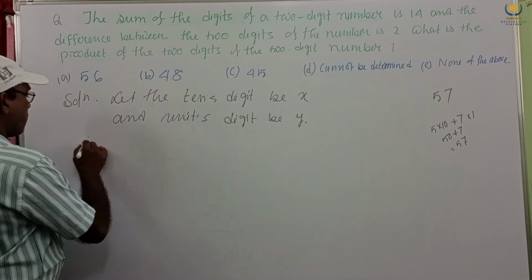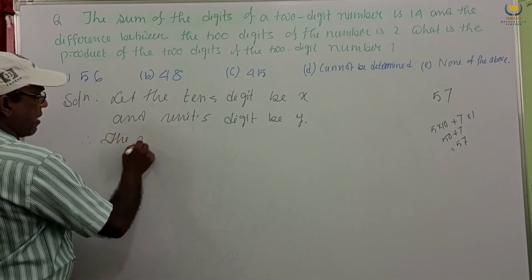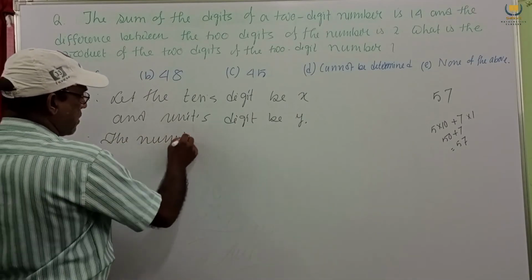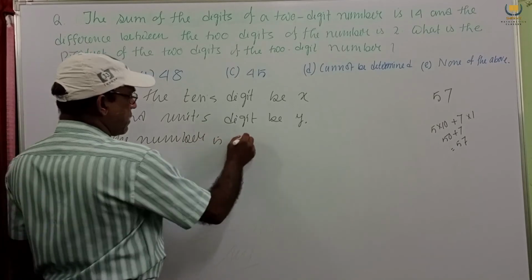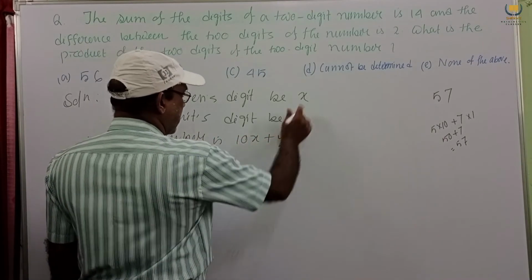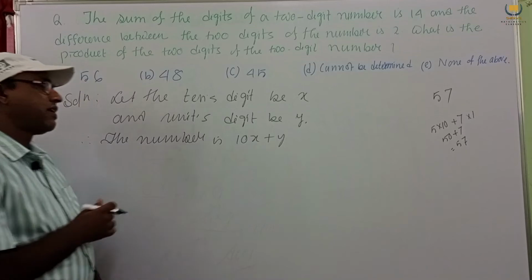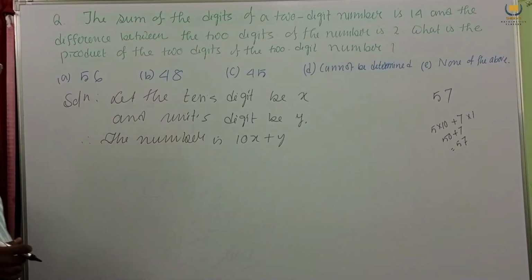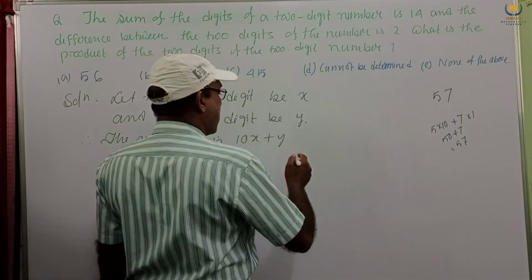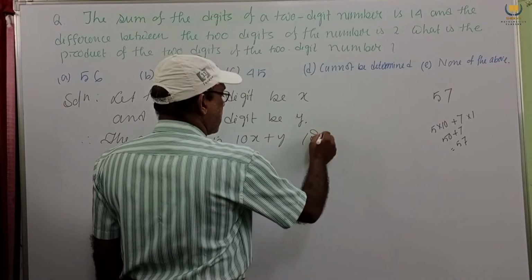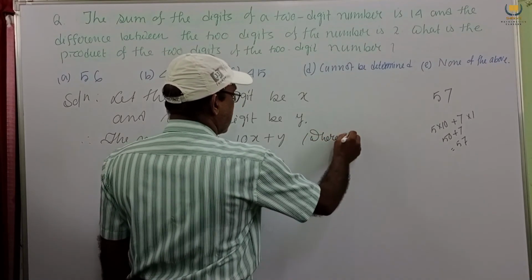Therefore, the number is 10x plus y. Tens place multiplying by 10 and unit place multiplying by 1. Where we consider x greater than y.